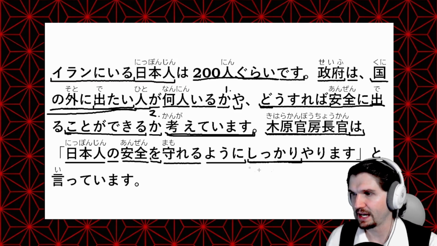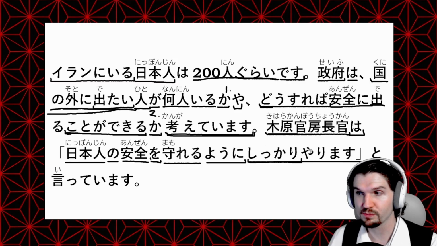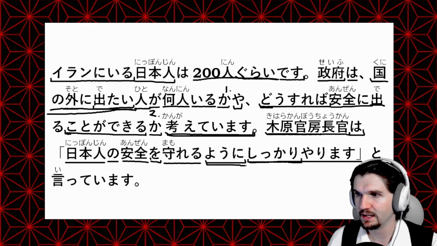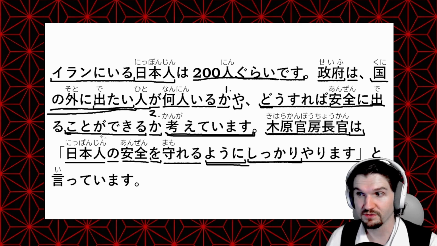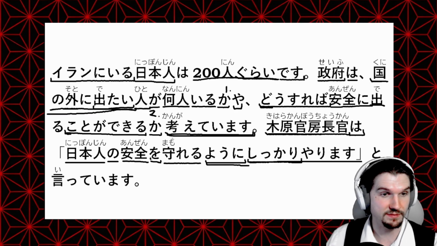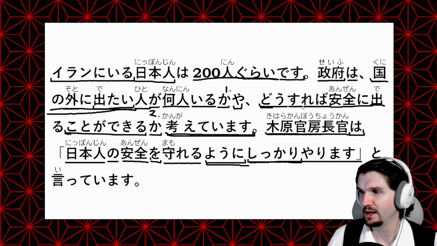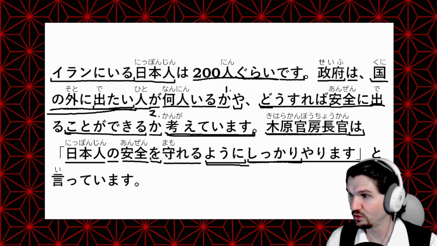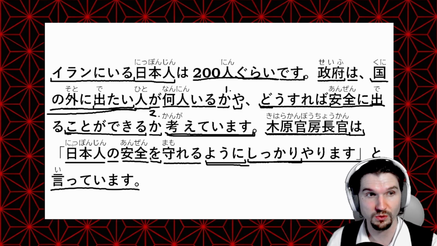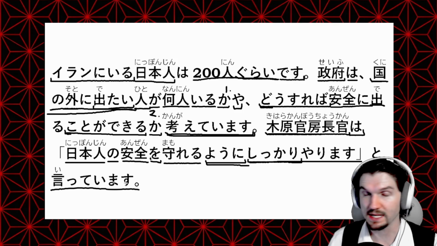So we are doing things properly or thoroughly so that, with that ように, the safety of Japanese people can be protected, or so that we can protect the safety of Japanese people. And then that's the end of our quote. と言っています, so this is 言う, verb 言う, in the ている or ています form.